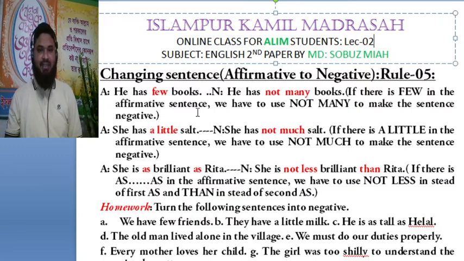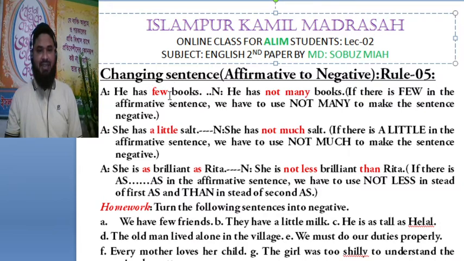Look at the second script. We have some more rules here. Look at it. He has few books.